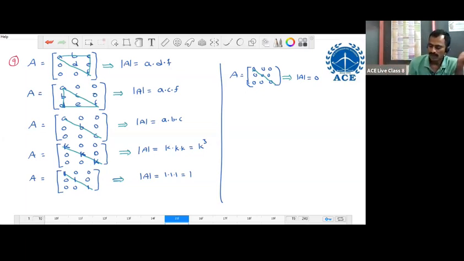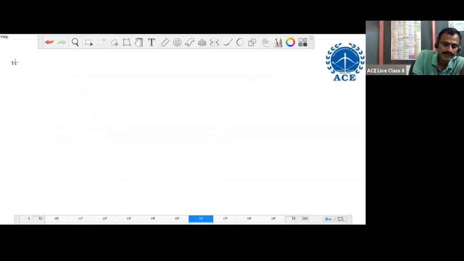Next, property number 10. Consider the determinant with first column A1 plus x1 plus y1, A2 plus x2 plus y2, A3 plus x3 plus y3.